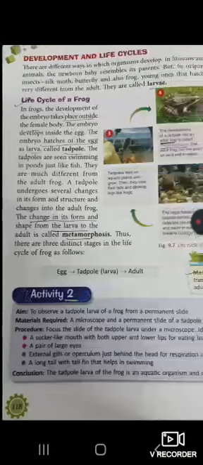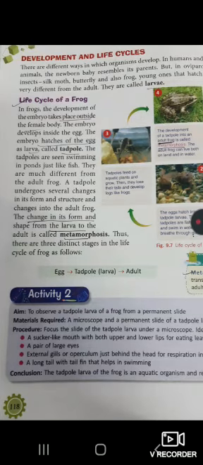Viviparous and oviparous animals. Viviparous animals are those which give birth to babies, and oviparous animals are those which lay eggs. For example, insects, fishes, frogs, birds, etc. Life cycle of frog. In the frog, development of the embryo takes place outside the female body. The embryo develops inside the egg, and when it hatches out of the egg, the larva is called a tadpole.